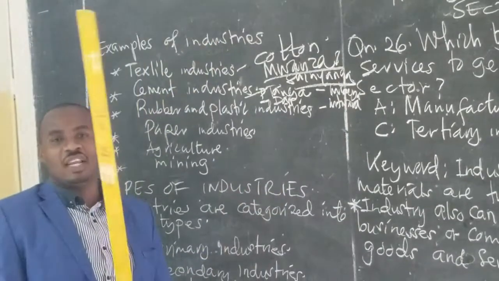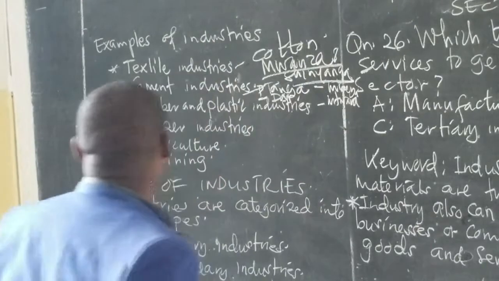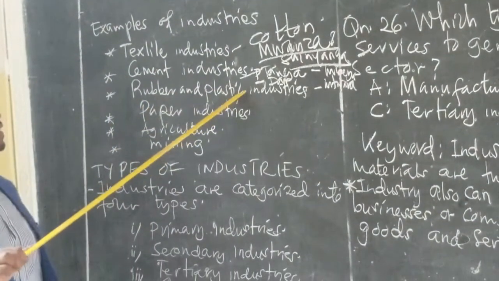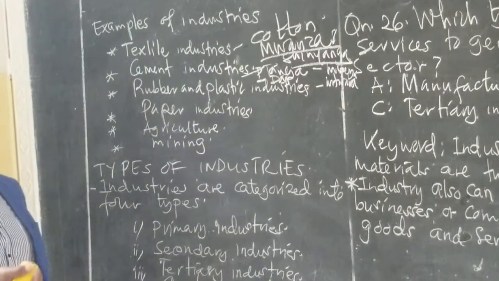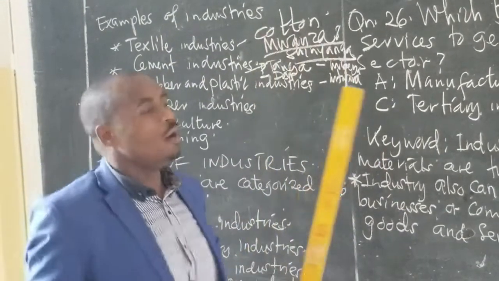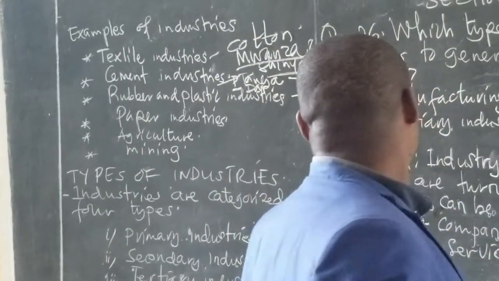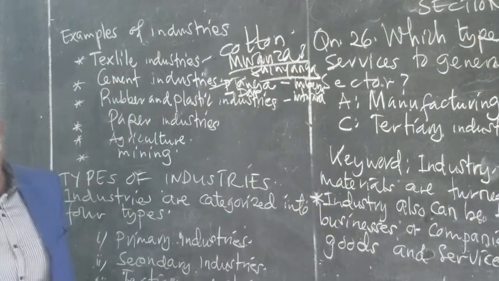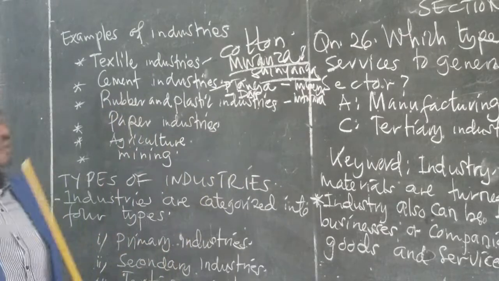These are the regions in our country which produce cement to a large extent. Also, we have another example of industries: rubber and plastic industries. For example, in our country, the rubber industry is found in Arusha. We call it Arusha General Tyre. These industries use rubber material.